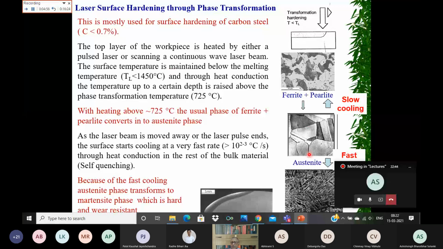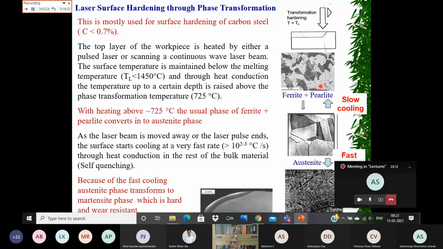Now, after the laser beam has passed over there, or if it is a pulse laser, after the end of the laser pulse, it will start cooling. If it cools at a slow rate, it will again go back to the form of pearlite and ferrite, and the micro hardness will return to around 200 to 220 HV.